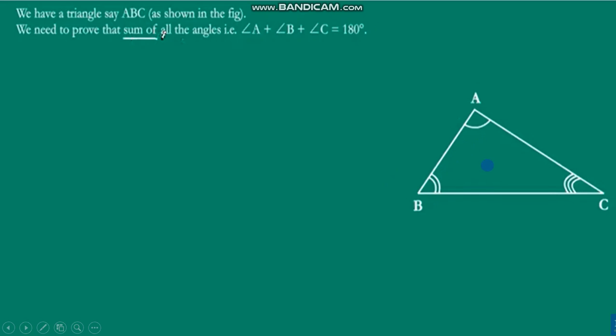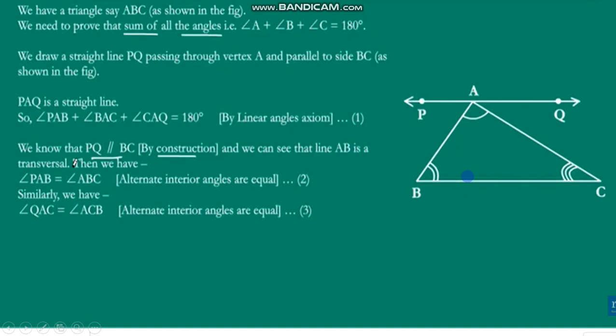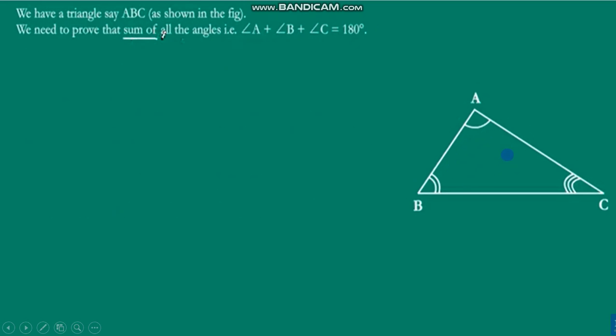We want to show that when we add these three interior angles, the sum is equal to 180 degrees. So in triangle ABC, we need to prove that angle A plus angle B plus angle C is equal to 180 degrees. This is our ultimate aim to prove.